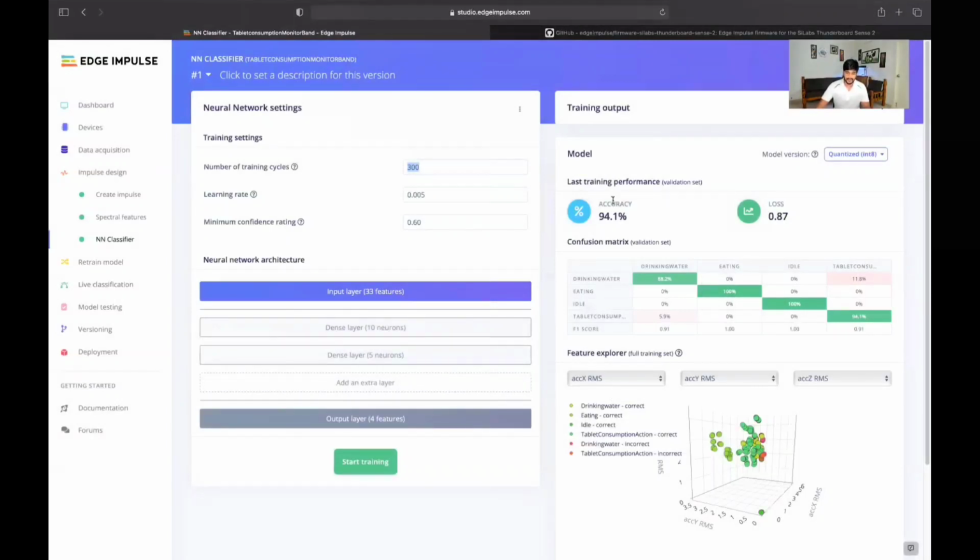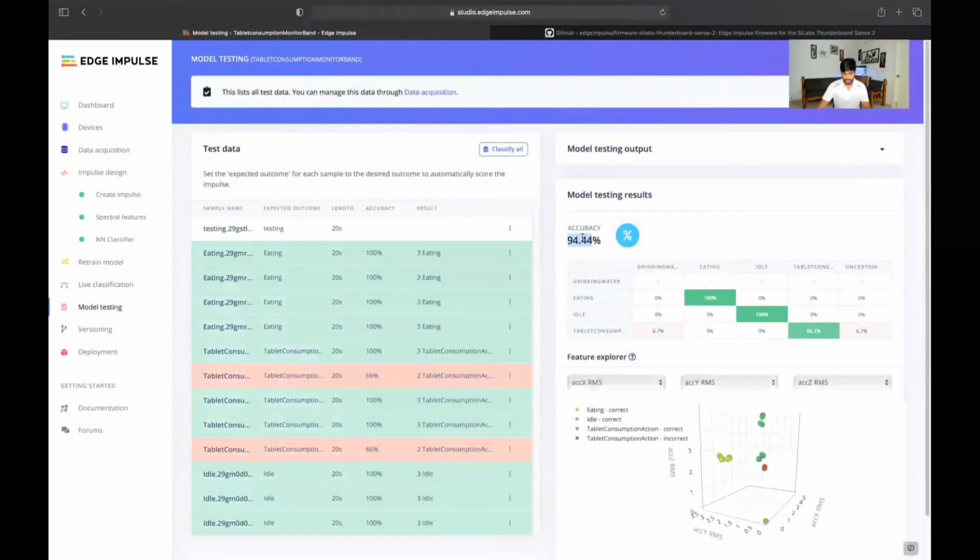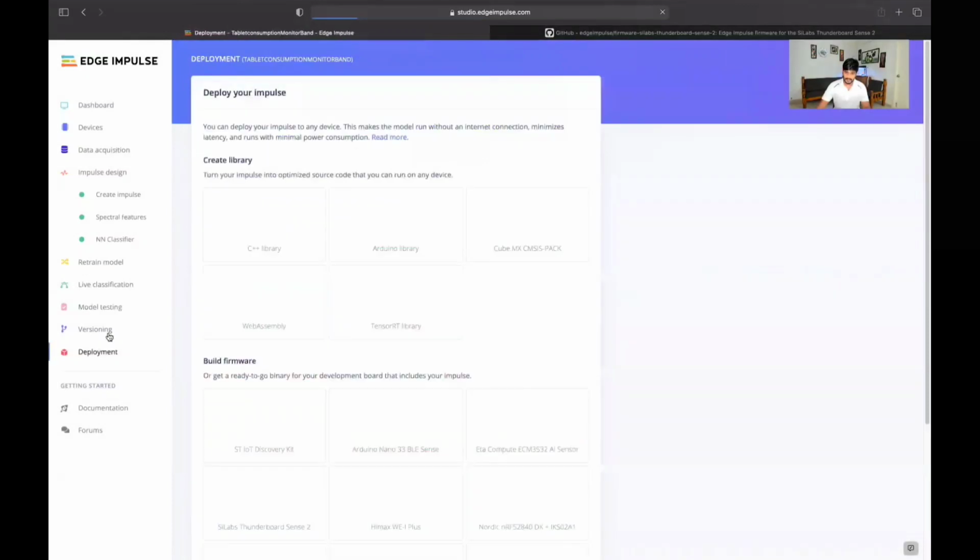Then I got an accuracy of 94.1% here. You could see tablet consumption sometimes gets confused with drinking water, but 94.1% it is classified as tablet consumption. So that is the only deviation I found. And then I have tested with model testing also, and here I have got around 94.44%. Now, how to deploy this to my Silicon Labs board.